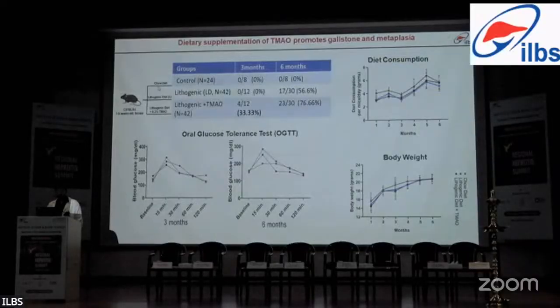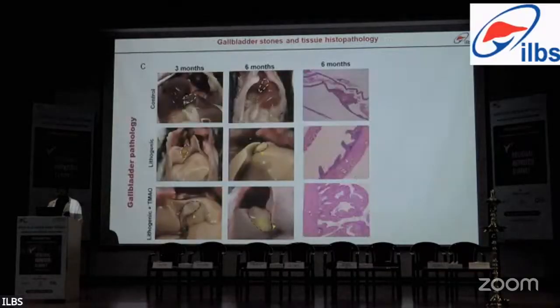Mice were divided into three groups: chow diet or a control diet, lithogenic diet, and lithogenic diet plus 0.3% TMAO. The mice were sacrificed at intervals of 3 and 6 months, and their diet consumption, body weight, glucose level, and oral glucose tolerance test were measured at both 3 and 6 months, although no significant difference was observed. When mice were sacrificed at 3 and 6 months, we found gallstones had only developed in the lithogenic diet plus TMAO group at 3 months.